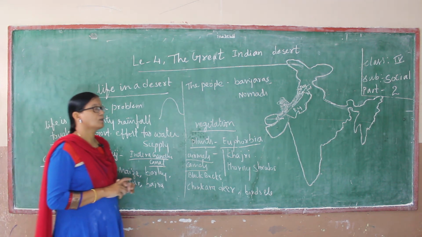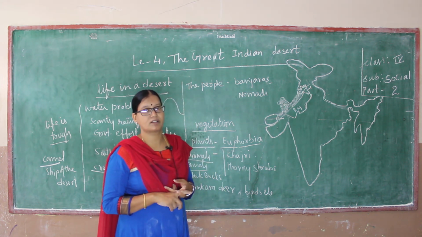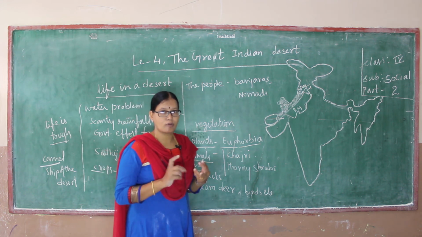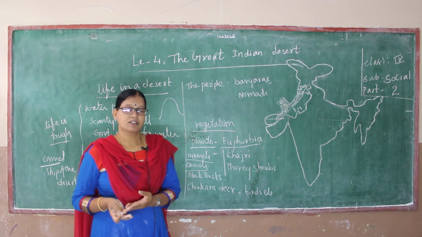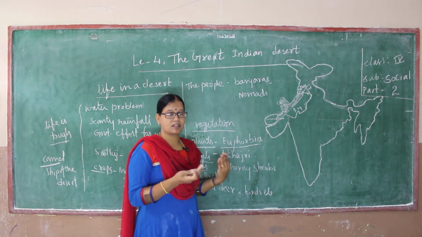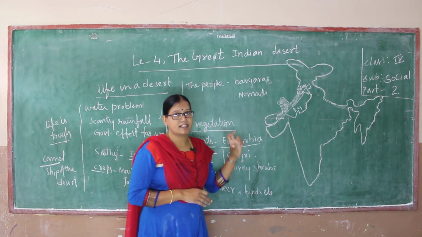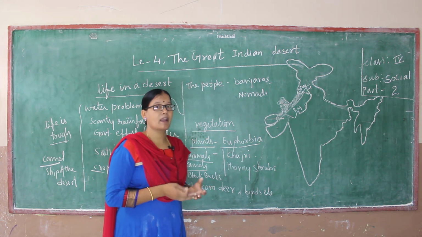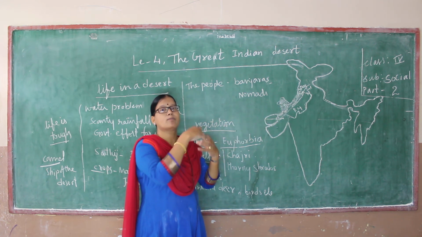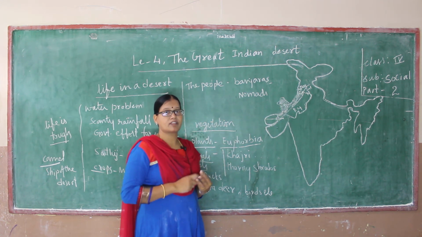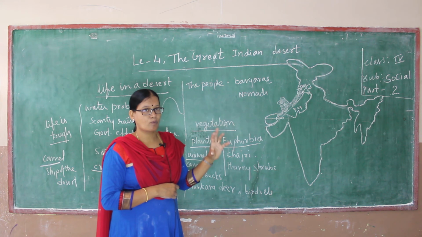Rajasthani people. And what do we call these kinds of people? Banjaras and nomads. What do you mean by Banjaras here? Nomads are people who move from one place to another. For example, in some area of Rajasthan in the Thar desert, if the surrounding area has no availability of water, and water becomes available in some other place in the Thar desert, they move or shift completely along with their families and settle there for some days due to the water supply.